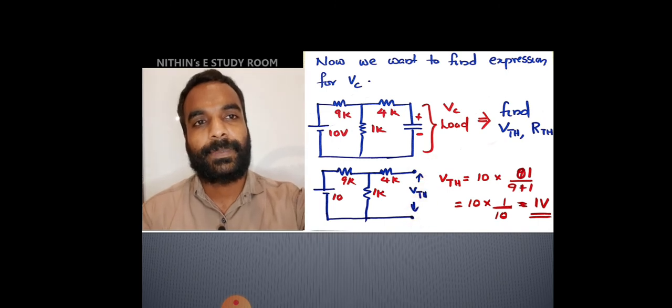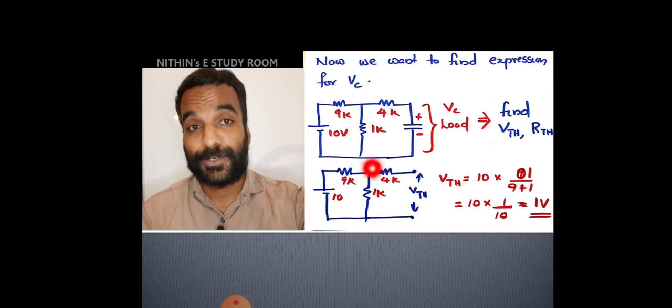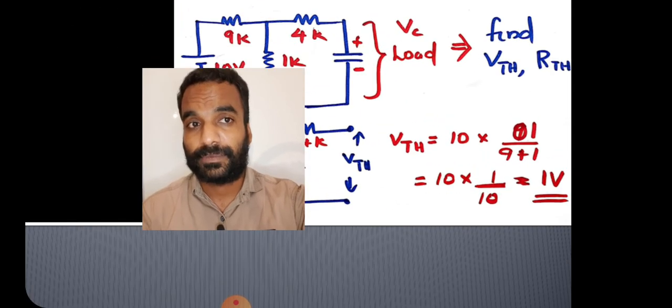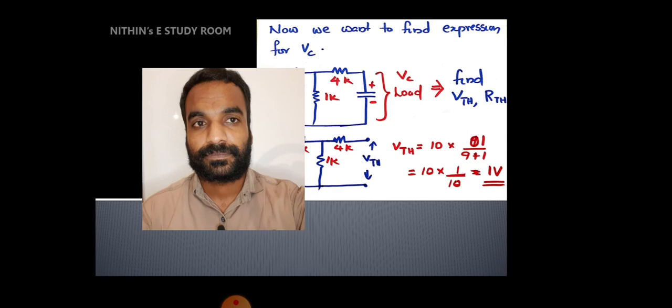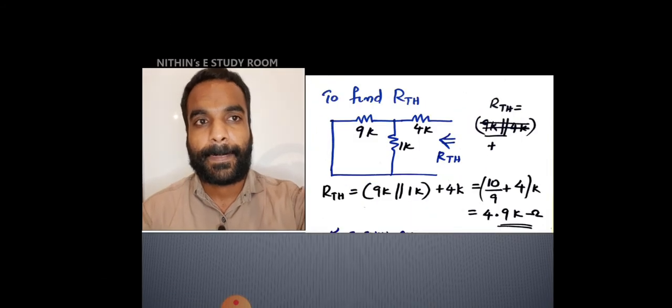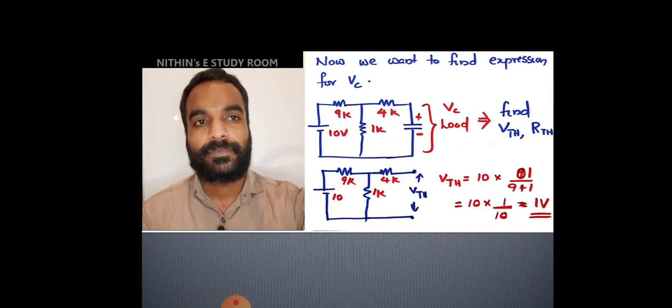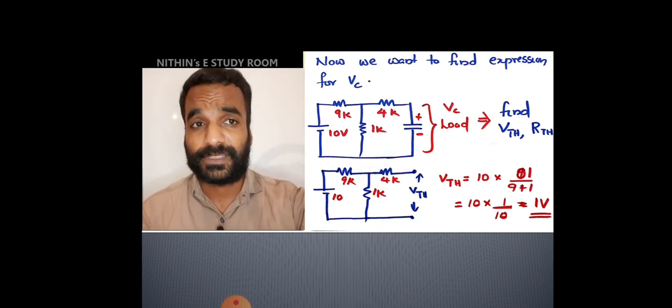This VThevenin voltage will be the same as the voltage across this 1 kilo ohm resistor, because current will not pass through the 4 kilo ohm resistor because it is open circuited. Please see, current will not pass through the 4 kilo ohm resistor because this output side is open circuited.